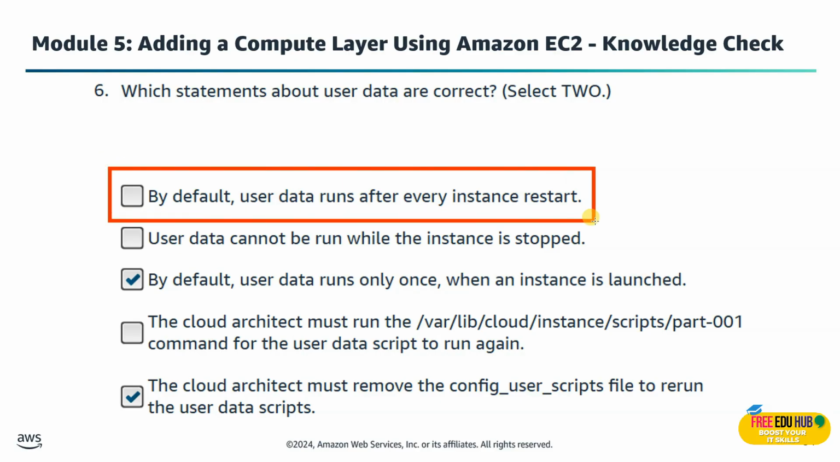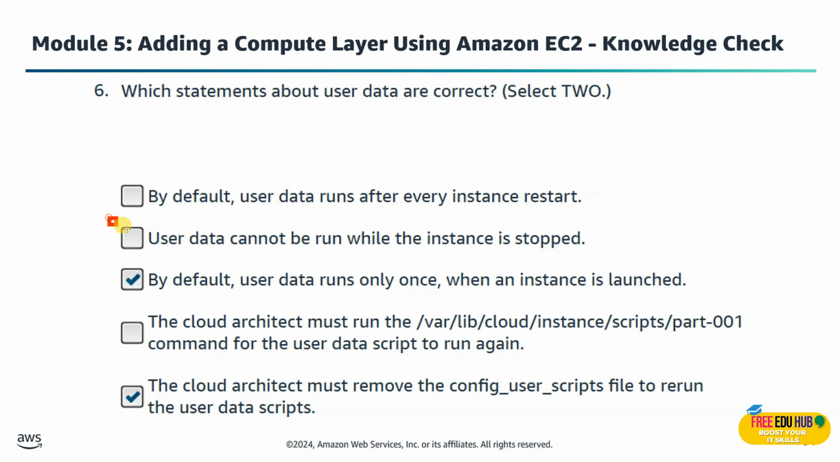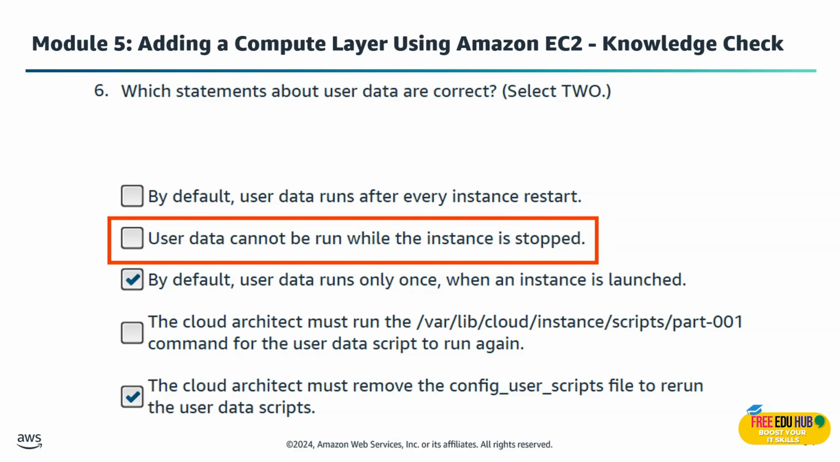The first option was that by default user data runs after every instance restarts. No, it doesn't. It runs only once by default. And the second option, user data cannot be run while the instance is stopped. That's wrong as well because it's irrelevant. User data runs when an instance launches, not while it's stopped.